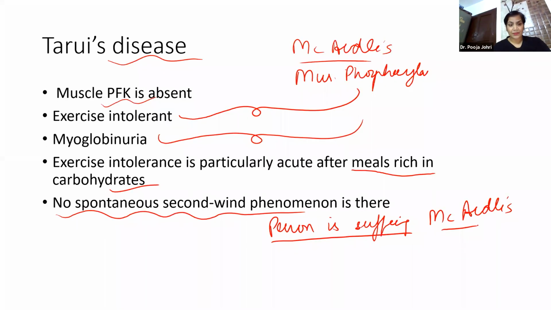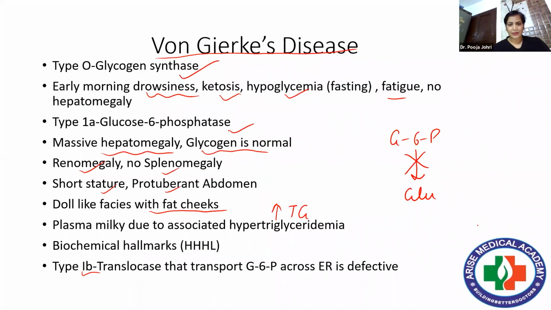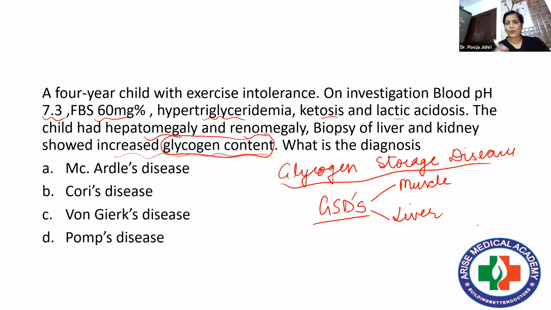And now we look at the question. The question is simple. You can see increased glycogen content. Immediately you will recall glycogen content is increasing. That means it is a glycogen storage disorder. Then you go to other aspects.